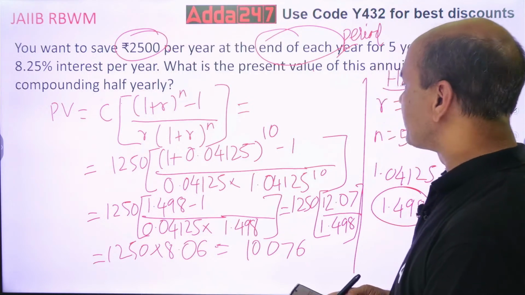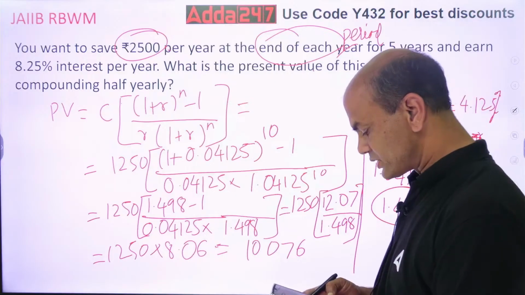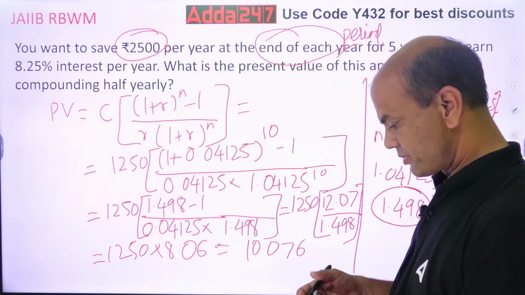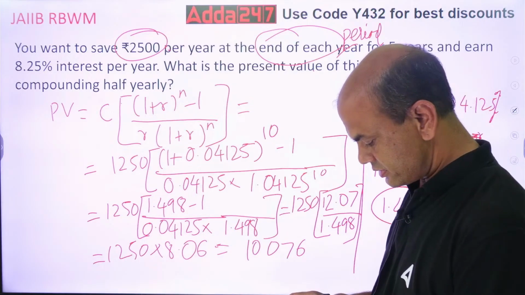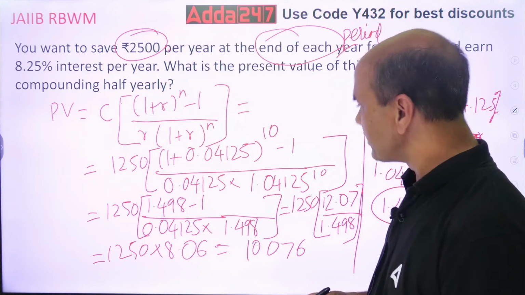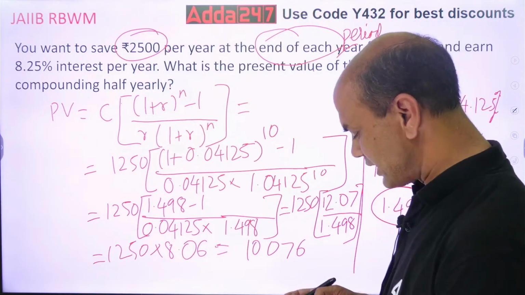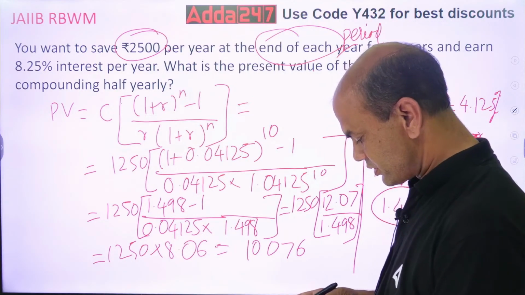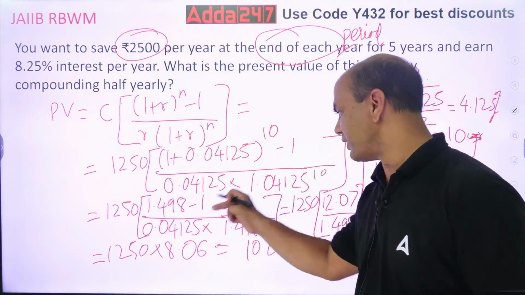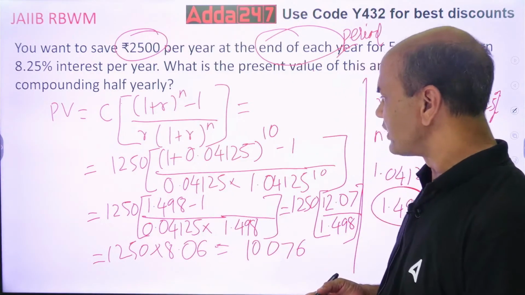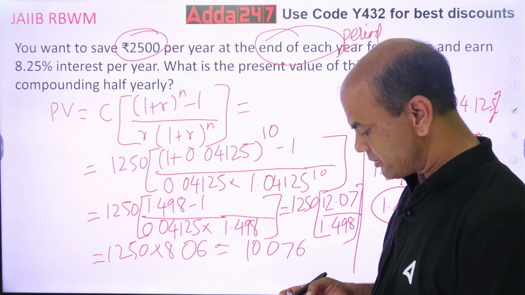So 1.04125 raised to 10. Yes. 1.498 correct. Minus 1. So that is 0.498. That is also correct. Divided by this 0.04125.